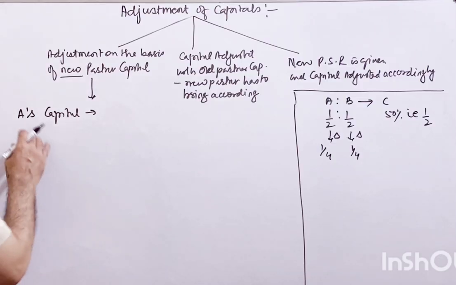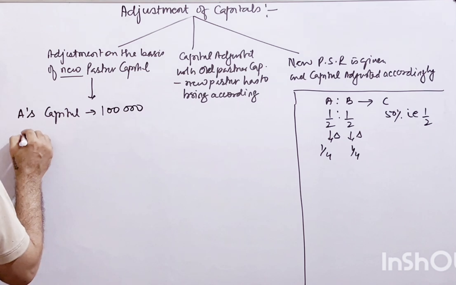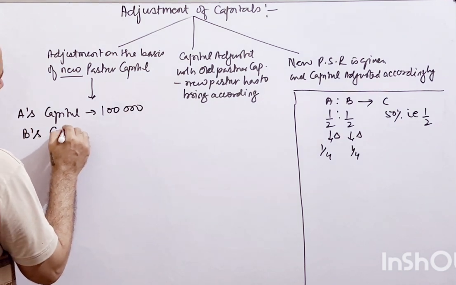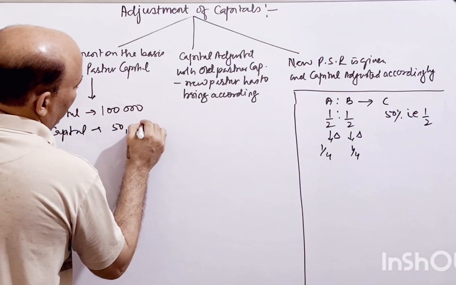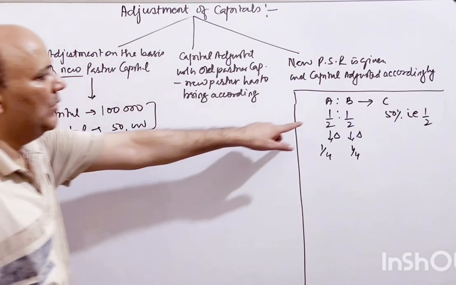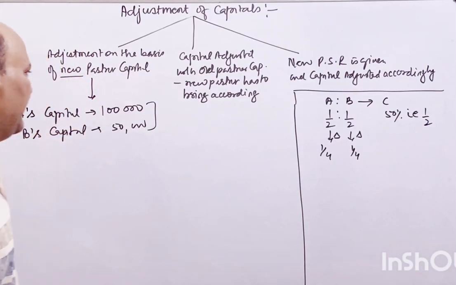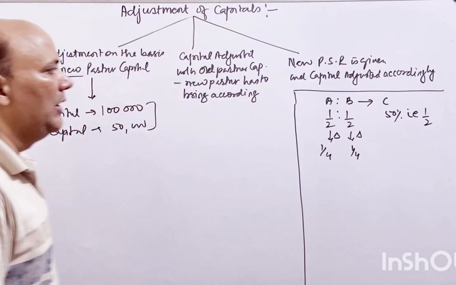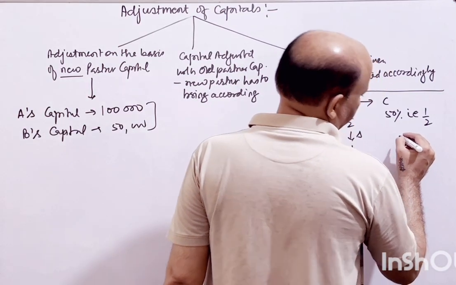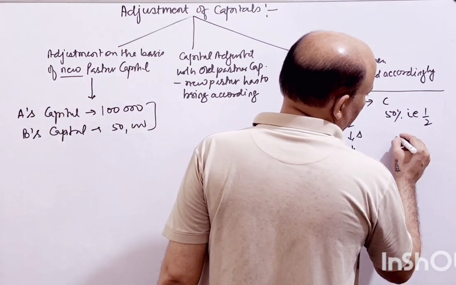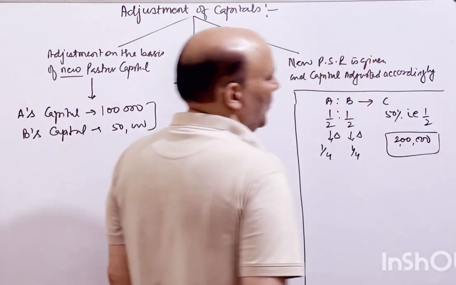Okay, so let's say A's capital over here is 1 lakh rupees, right? And B's capital is 50,000 rupees. You will say, sir, they are equal, one by one. It happens. Okay, capital can be different, profit sharing ratio can be different. Now the new partner comes in for 1/2 share, and he is bringing, let's say, 2 lakh rupees for 1/2 share.